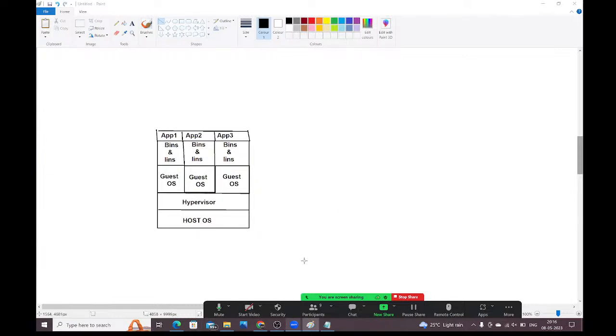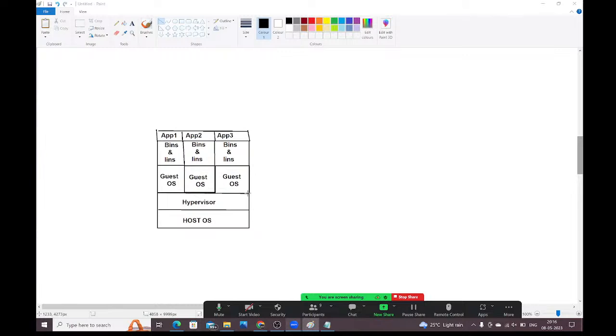What is containerization, guys? Observe carefully. Instead of installing multiple operating systems on the single machine, we are going for the containerization concept. Instead of installing multiple guest operating systems on the machine, we are going for containerization. In virtualization, we need to install multiple operating systems. Instead of doing this, we are going for the containerization concept.